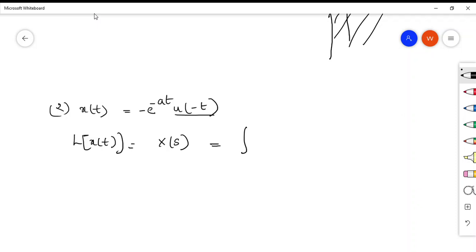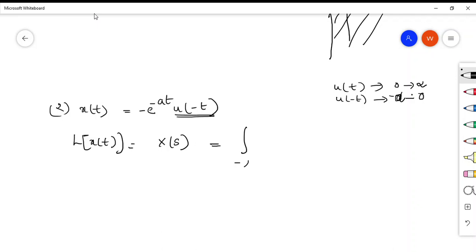Now if u of t is coming in the input, you can integrate it from 0 to infinity because it is in the positive part. But u of minus t means it is a left sided signal, so it is minus infinity to 0, right? You know u of t and u of minus t, u of minus t will be from minus infinity to 0.